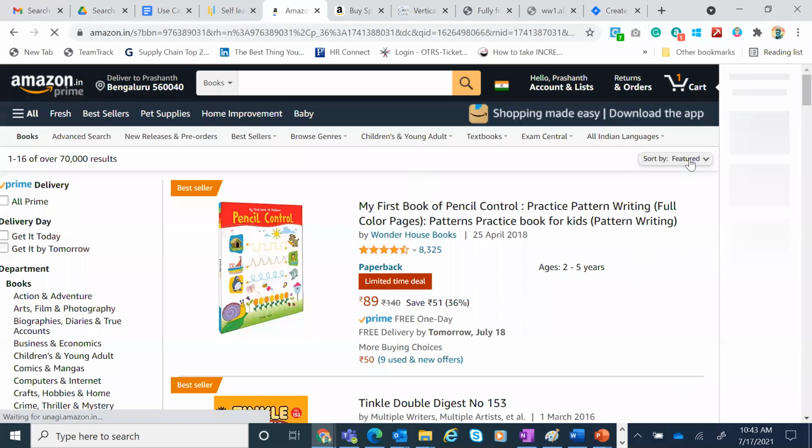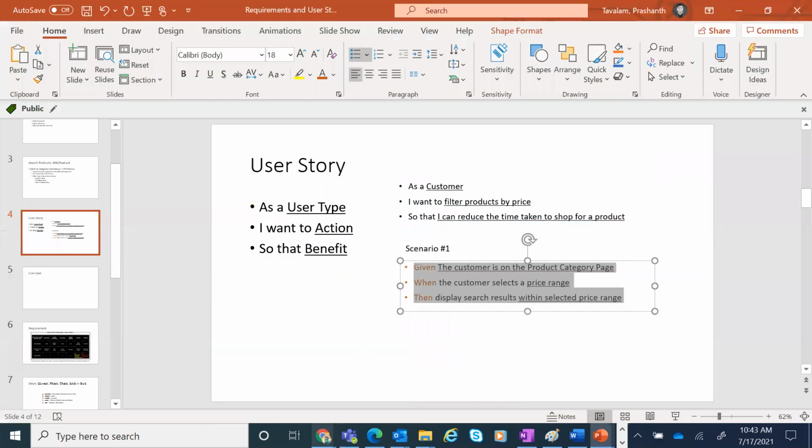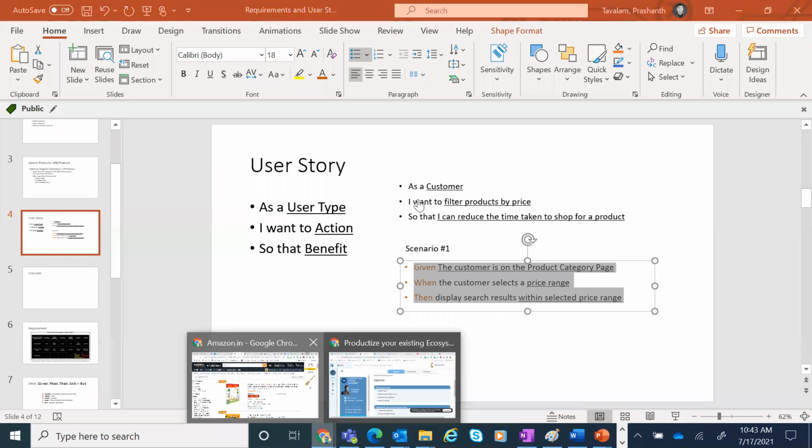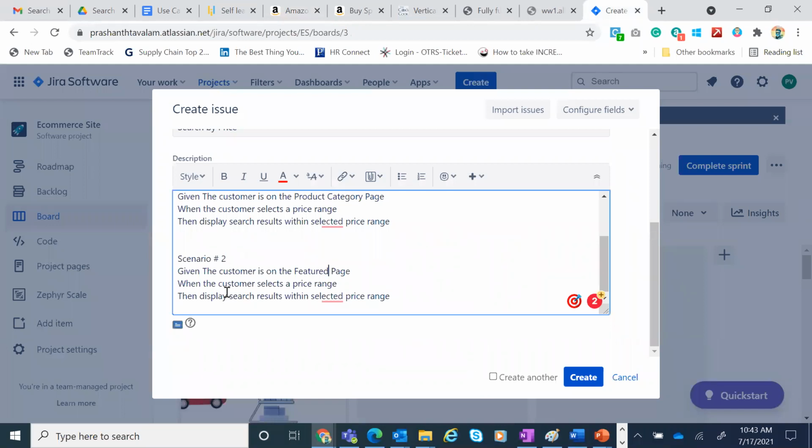Until you uniquely call it a certain page, it becomes difficult. So here you call it a featured page. Given the customer is on the featured page, when the customer selects